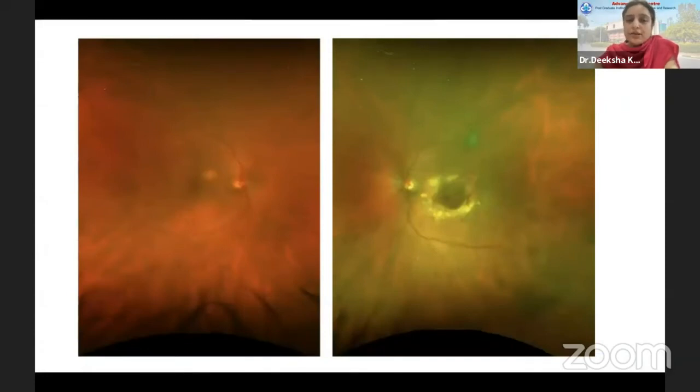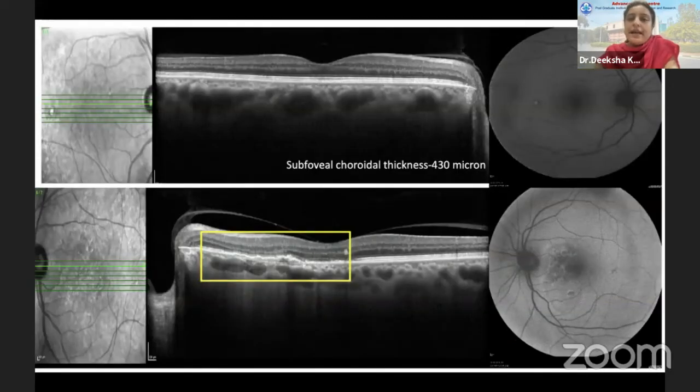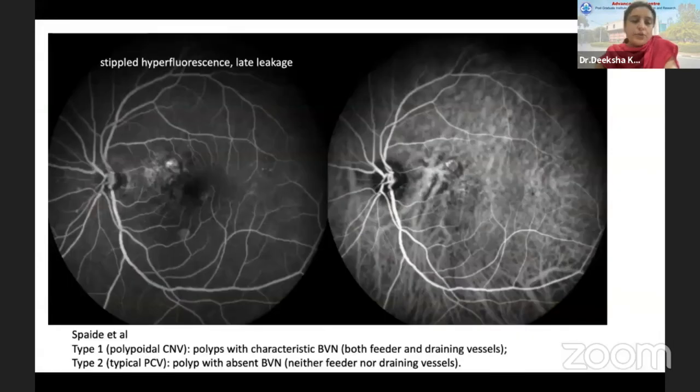This is one of our patients which has features suggestive of PCV, with absent drusen. We see exudation, hemorrhage, and this is the OCT. It shows us the pachyvessels, the increased choroidal thickness, double layer sign, and attenuation of the choriocapillaries or the inner choroid. ICG confirms the pachyvessels as well as the polyps.